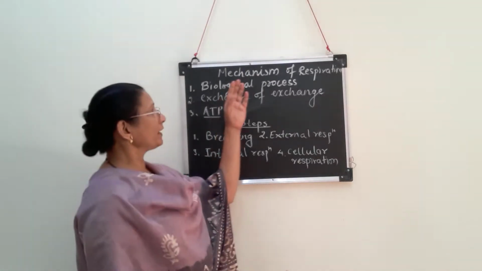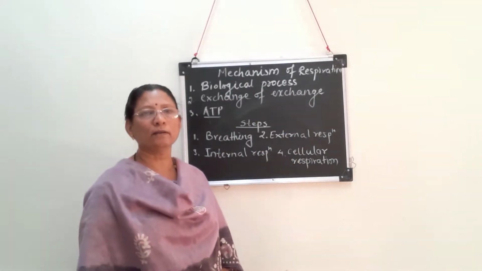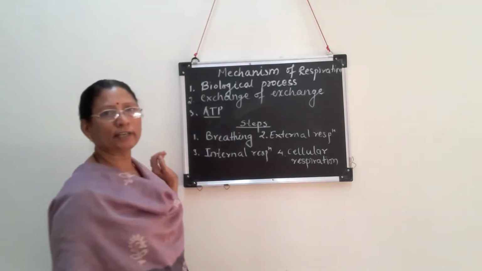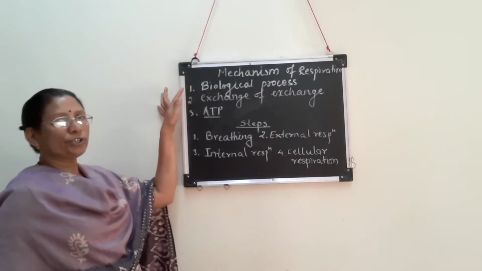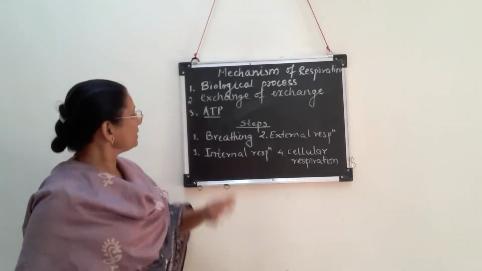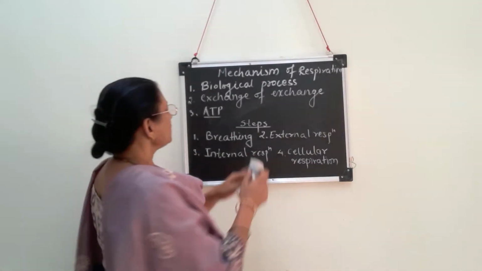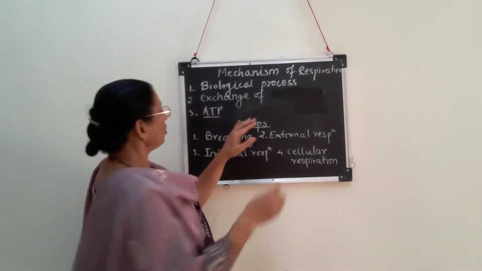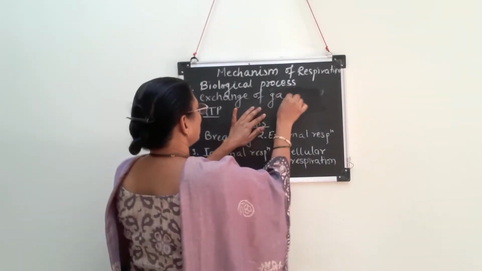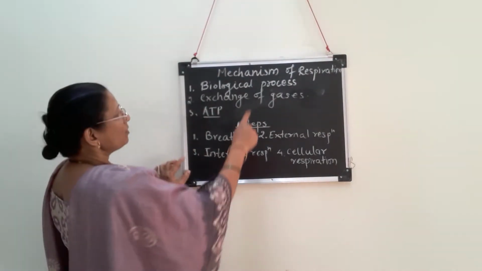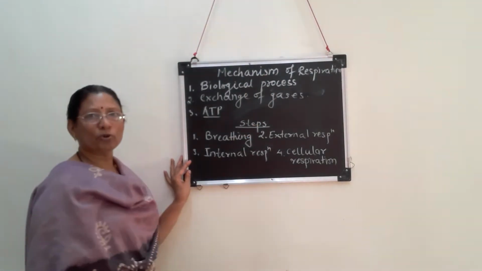See, this is mechanism of respiration. In the earlier lecture, I said that mechanism of respiration has three characteristic features. It is a biological process. It involves exchange of gases, and thirdly, it results in formation of ATP. These are the characteristic features of the mechanism of respiration. Later on, we have seen that mechanism of respiration involves 4 steps.